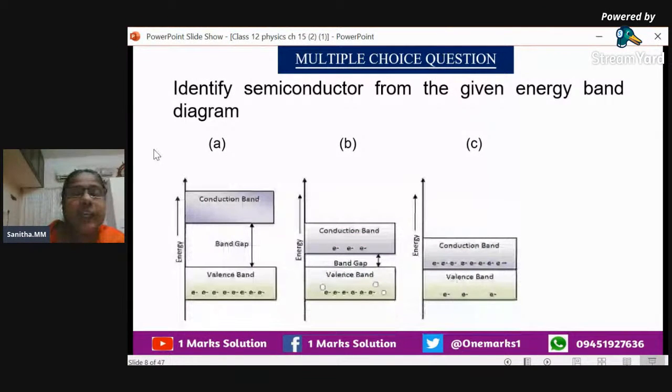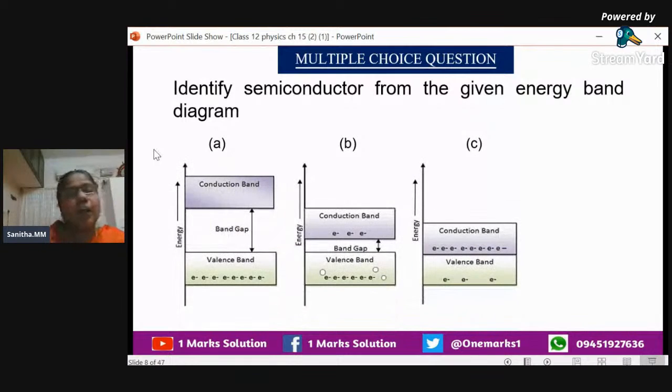That is energy. Now you could see three band systems are there. We have to identify which one will give the semiconductor. You can see the first option, the gap will be more. That means from the valence band, electrons have to jump to the conduction band. That means so much energy is needed, right?